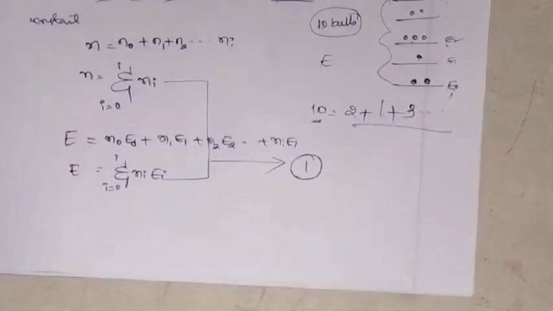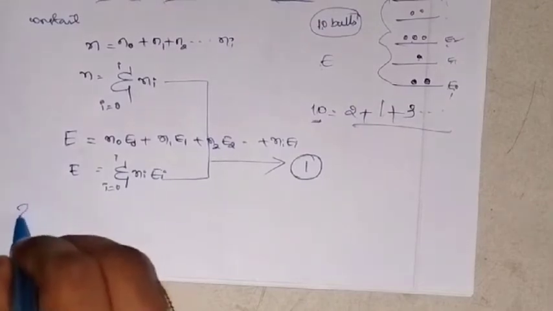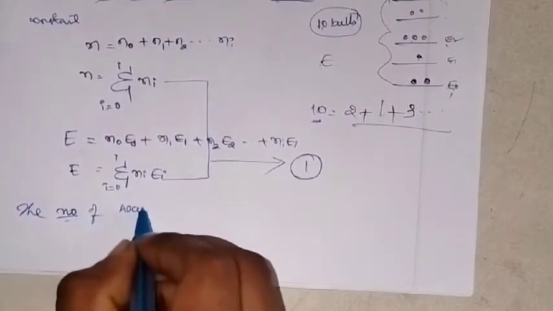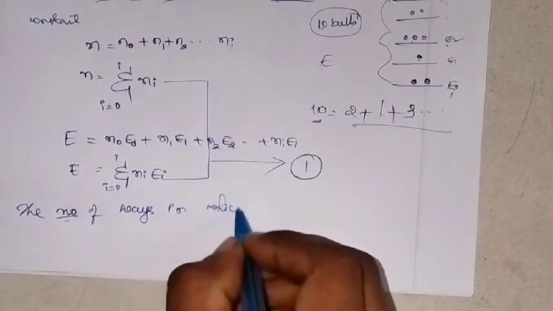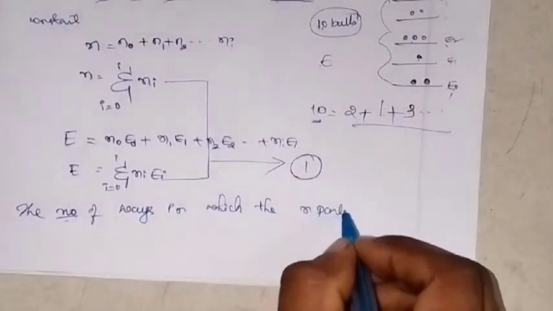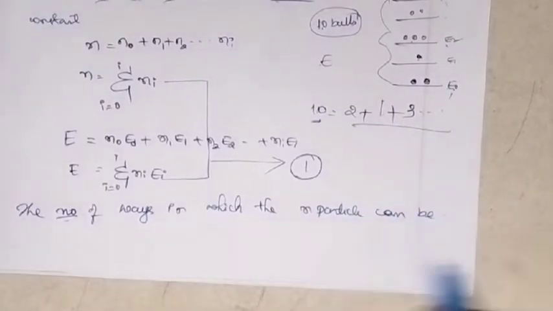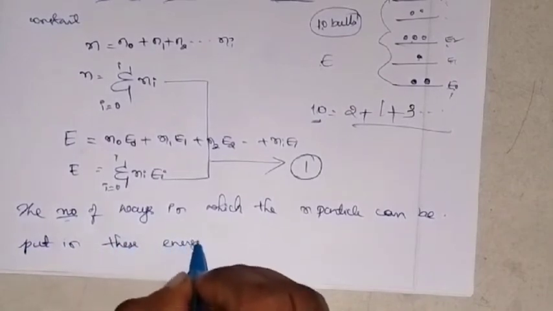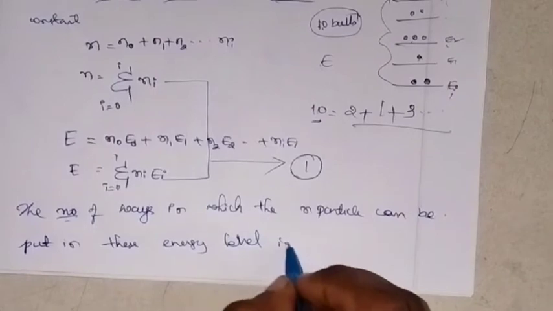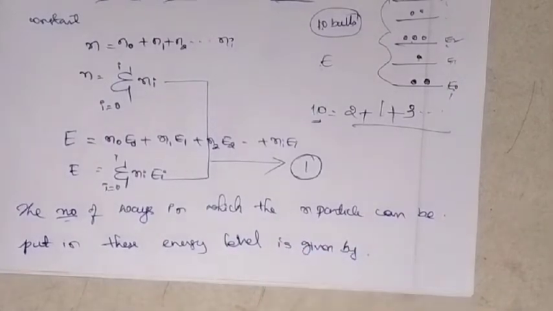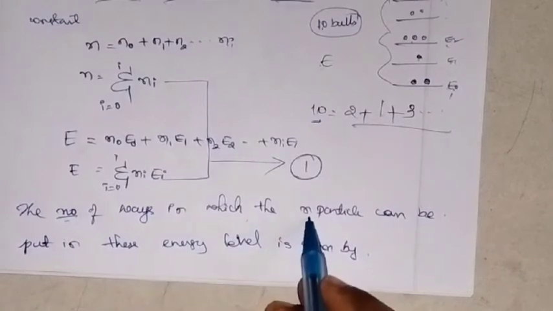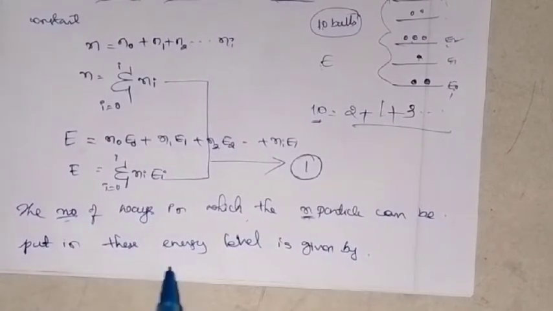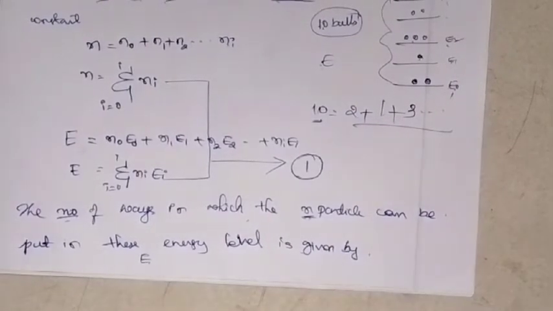Well, next, the number of ways in which n particles can be put in this energy level, in the energy level E, is given by one formula. That is given by this particular formula.